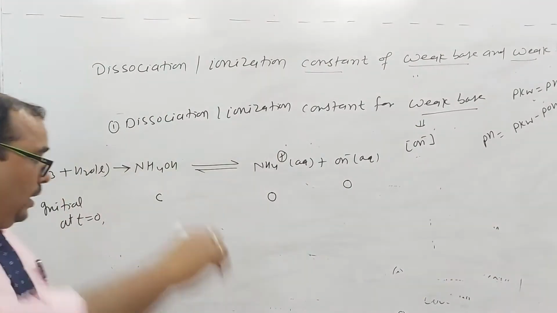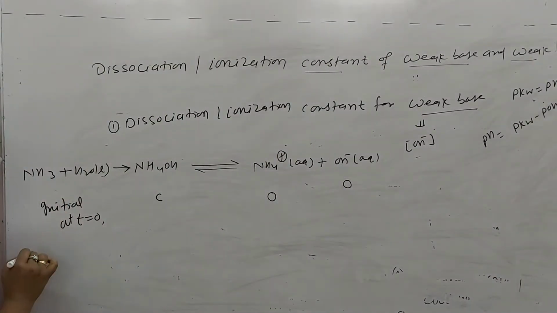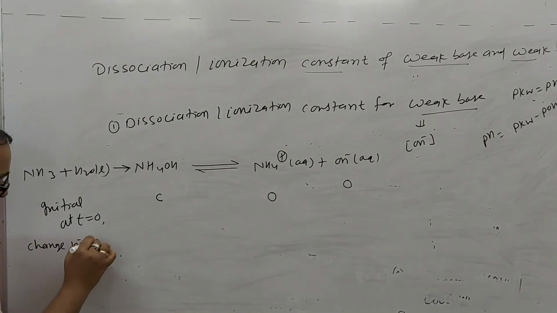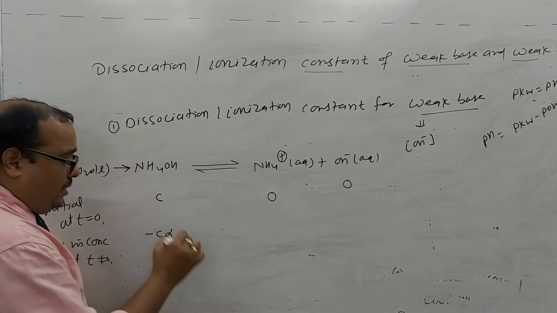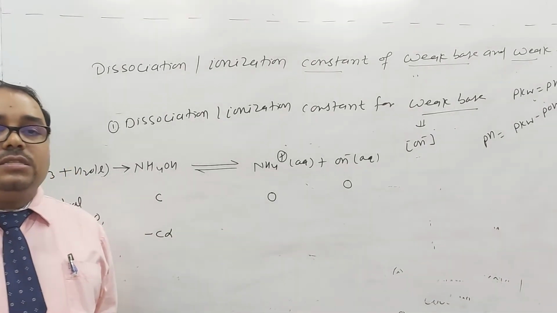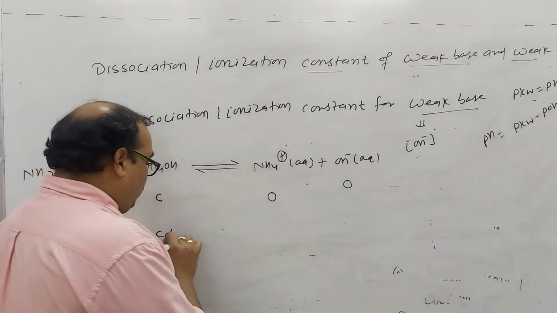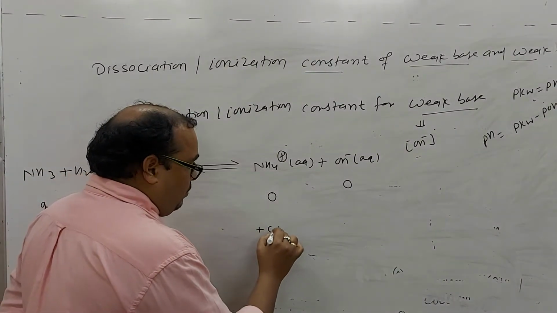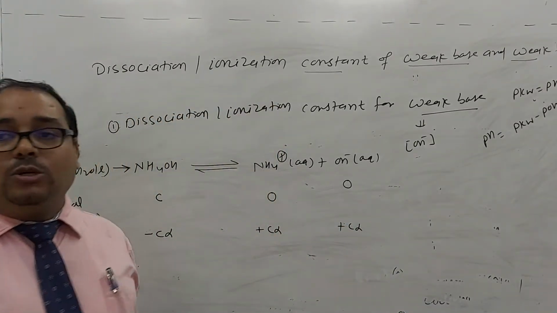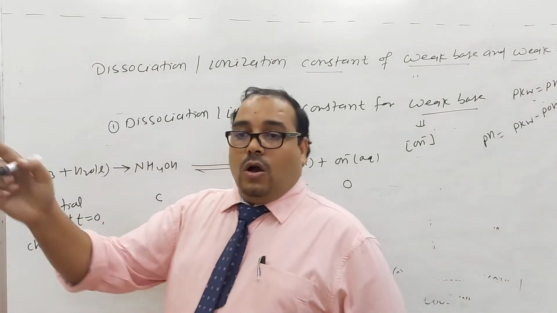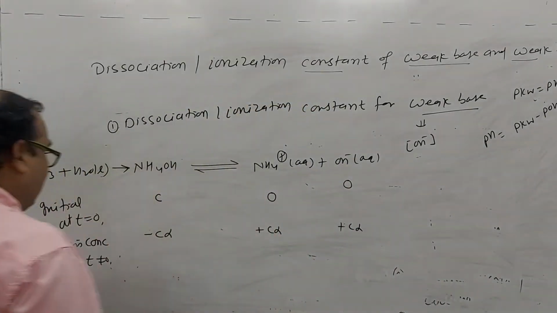Now the change in concentration at time t not equal to 0: some concentration will decrease, that is minus C alpha. So this disappears, and obviously C alpha will appear and C alpha will appear. Is it okay for everyone?